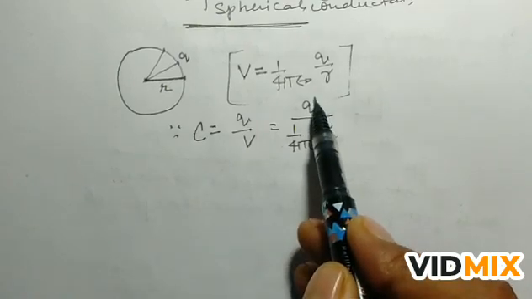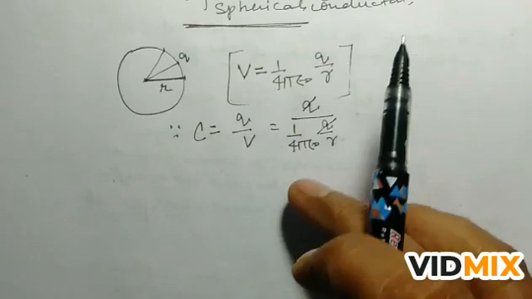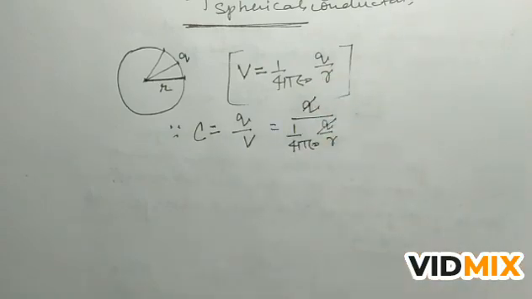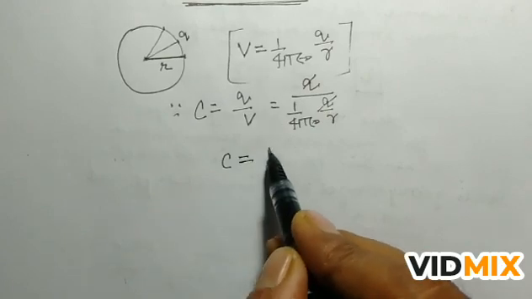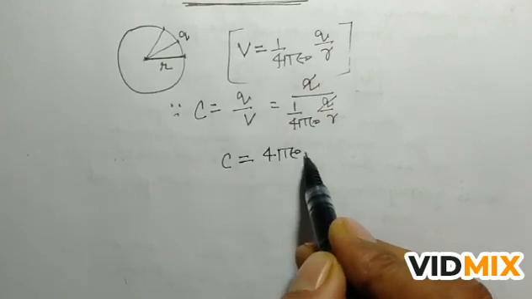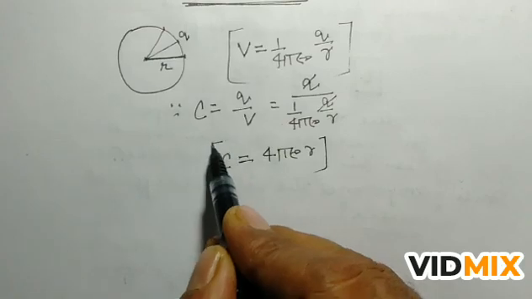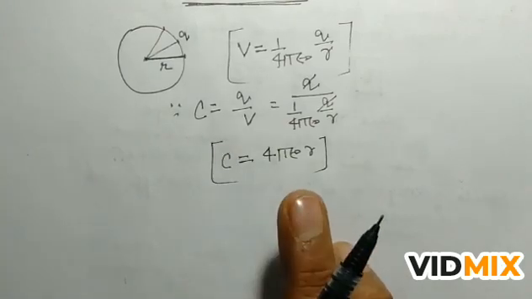So q cancels, and all the terms go upside. So the capacitance of a spherical conductor will be 4 pi epsilon naught r.